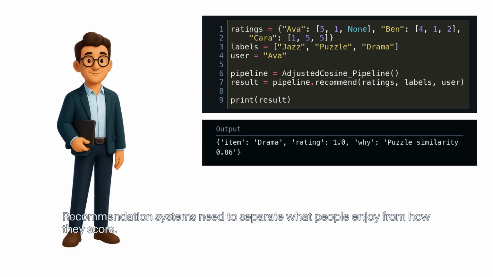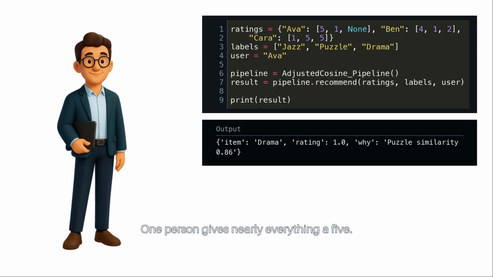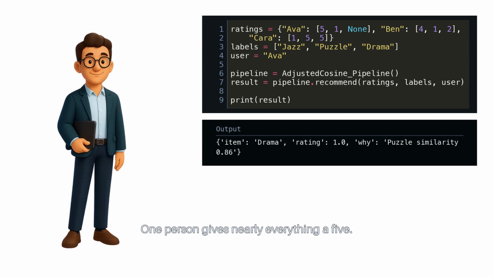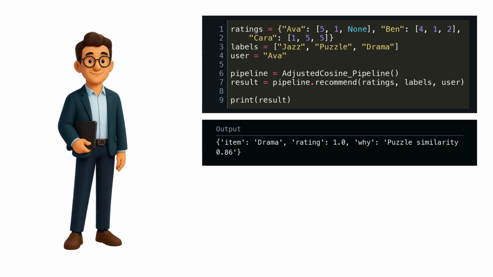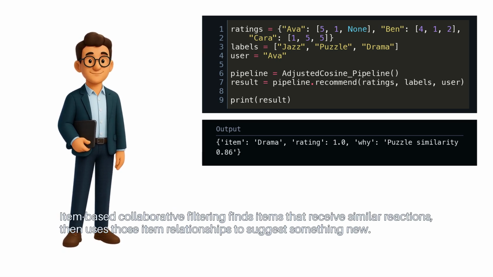Recommendation systems need to separate what people enjoy from how they score. One person gives nearly everything a 5. Another saves high ratings for true favorites. Item-based collaborative filtering finds items that receive similar reactions, then uses those item relationships to suggest something new.